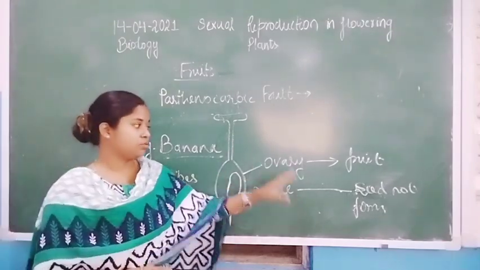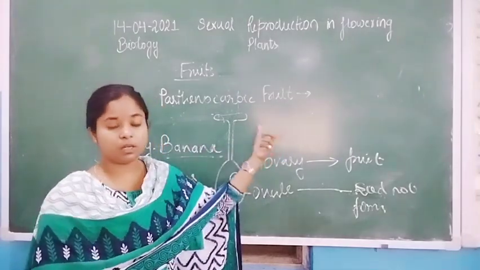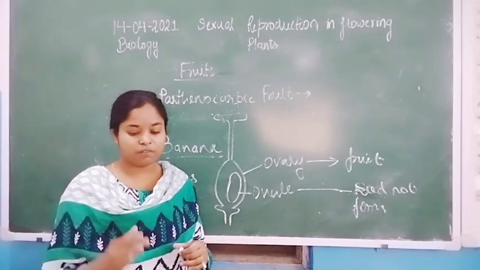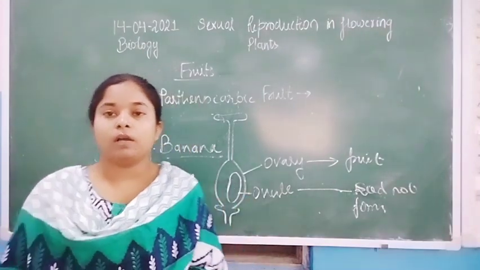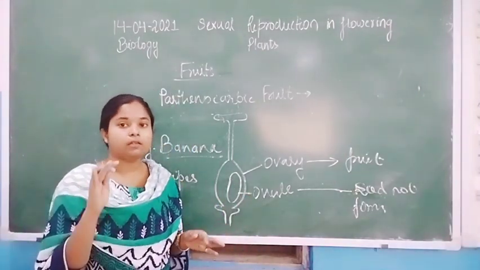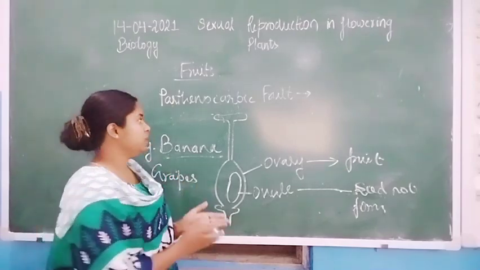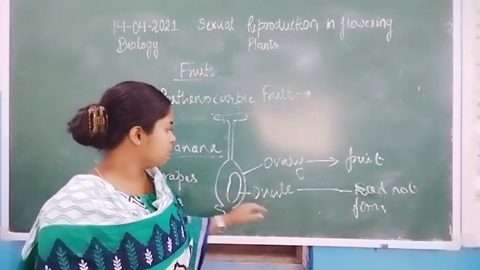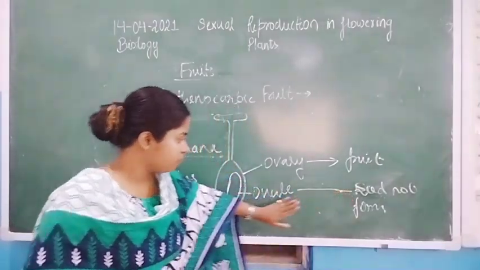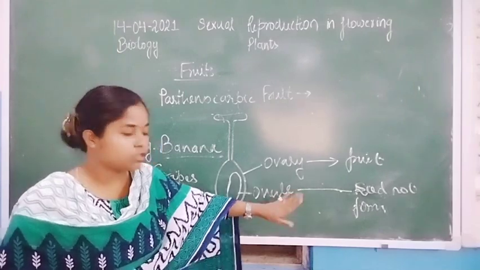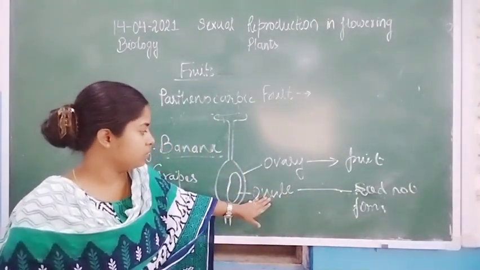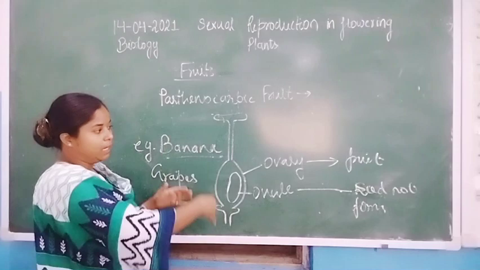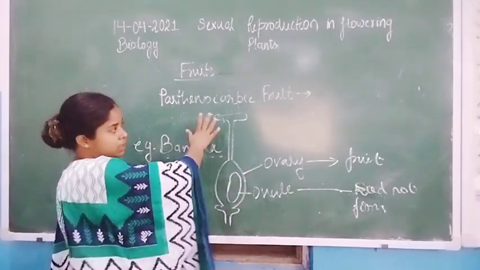In the case of parthenocarpic fruit, without fertilization the ovule is not converted into seed, but the ovary is converted into the fruit. So that is quite different.